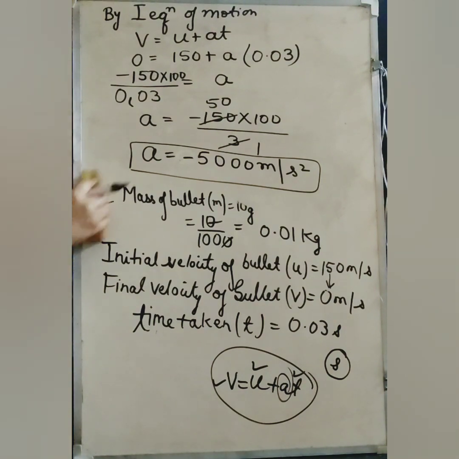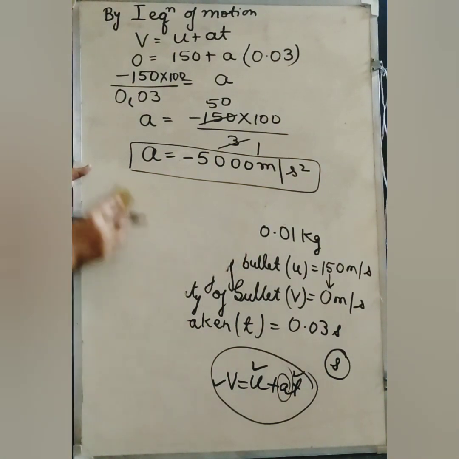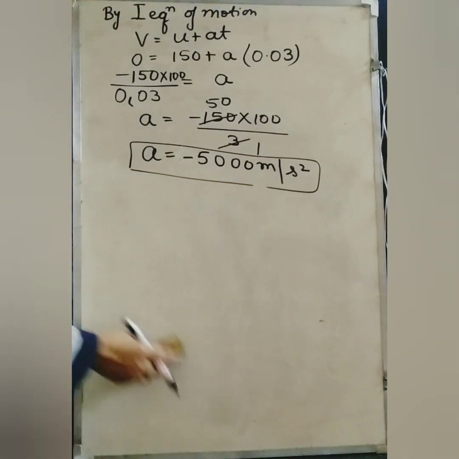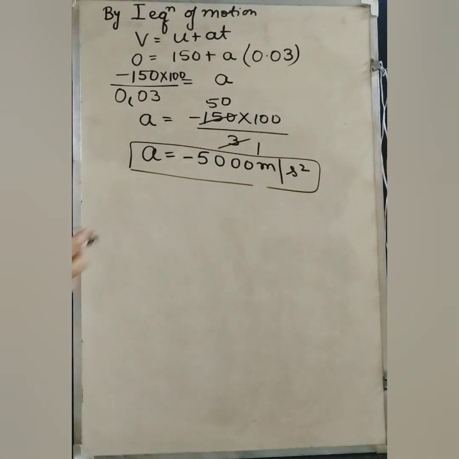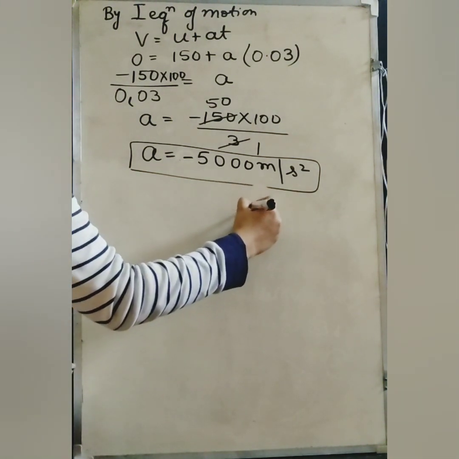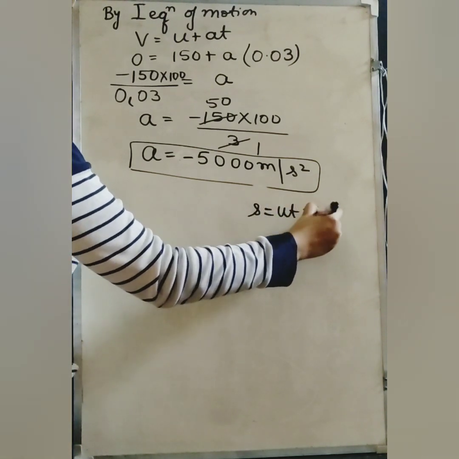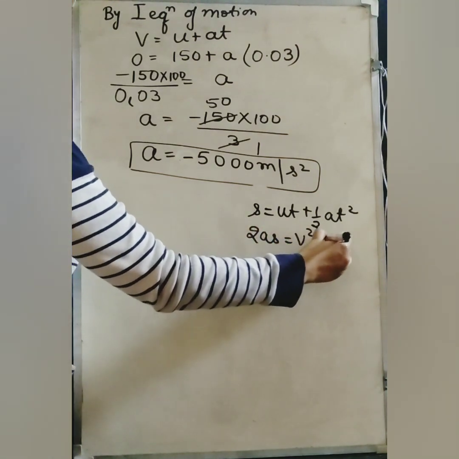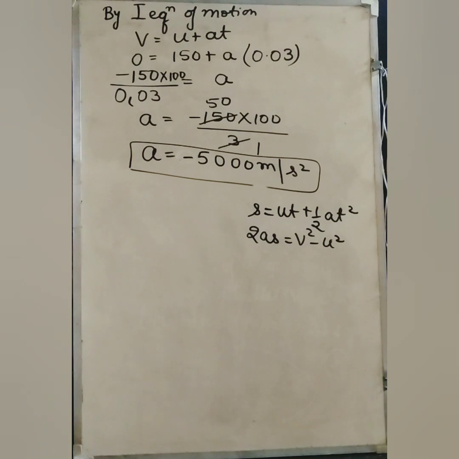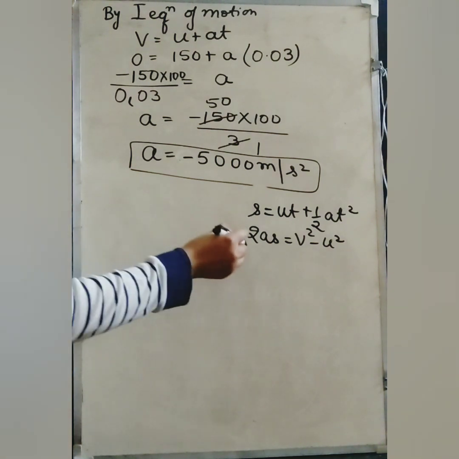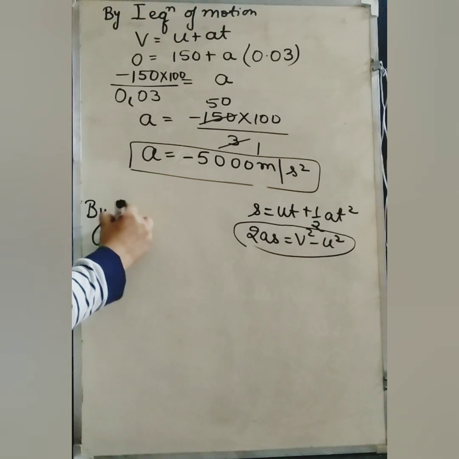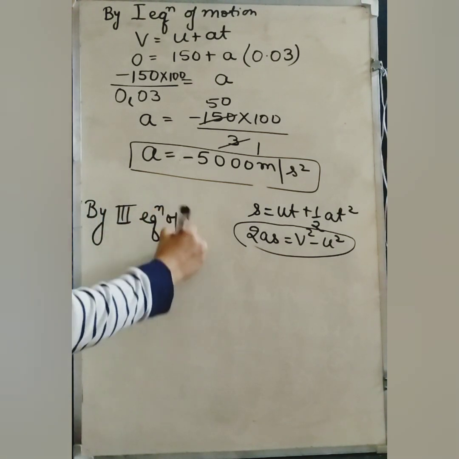Now students, we have to find out how deep that bullet will penetrate inside that wooden block. Now see, you have two equations of motion to find the value of distance. One is s equals ut plus half at square, and one is 2as equals v square minus u square. So students, you can use any one of them. I am using the simpler one, that is 2as equals v square minus u square.